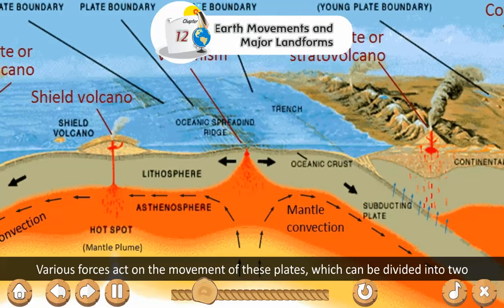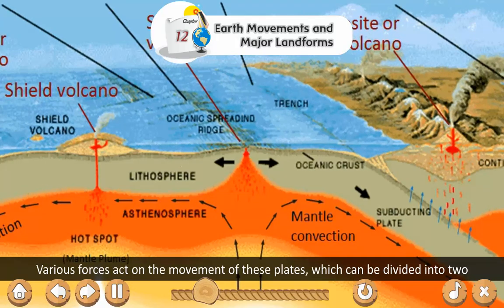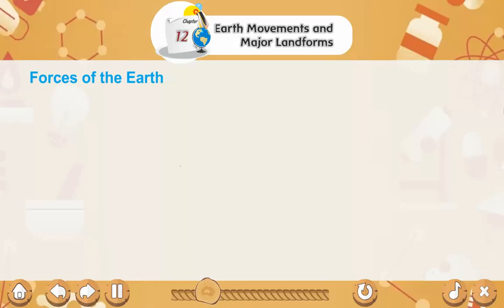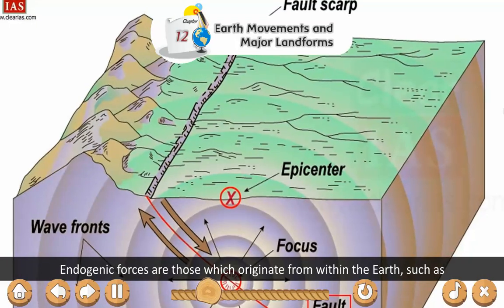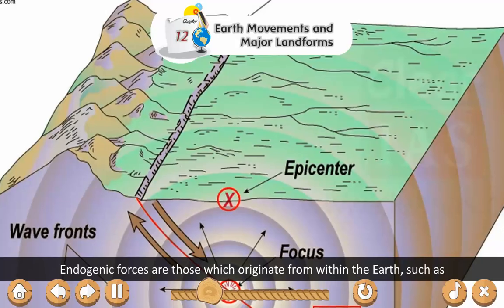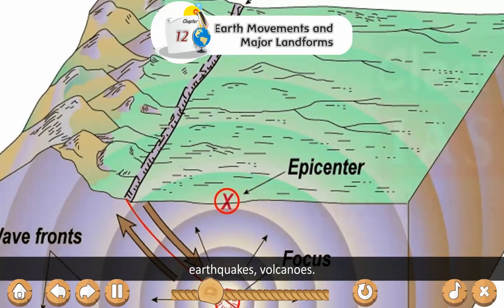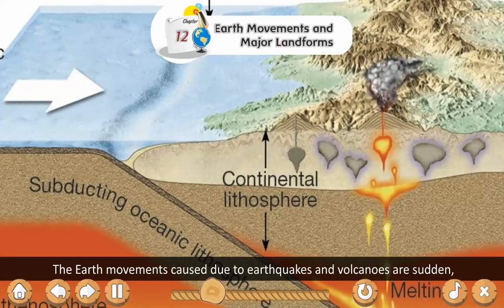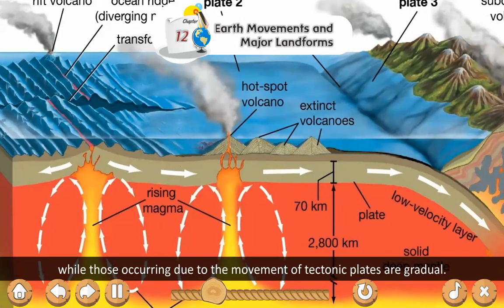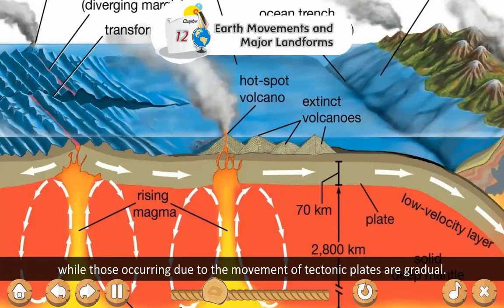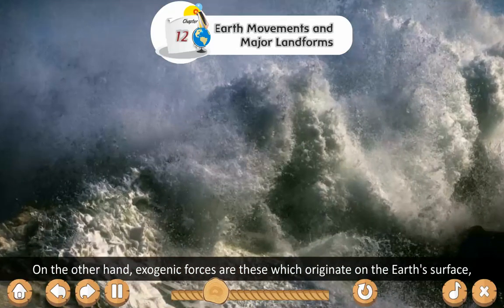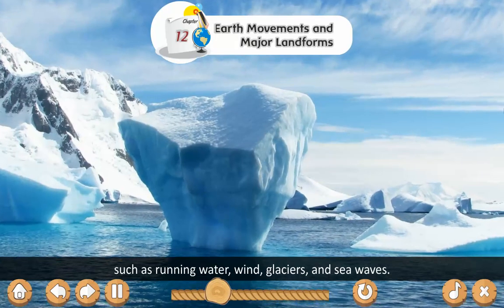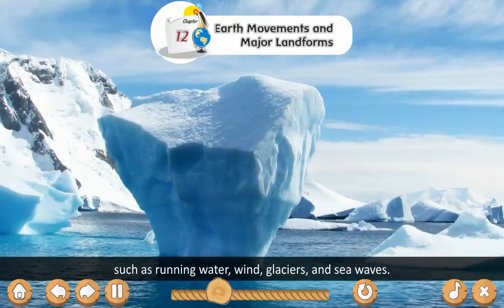Various forces act on the movement of these plates, which can be divided into two types: endogenic forces and exogenic forces. Forces of the Earth. Endogenic forces are those which originate from within the Earth, such as earthquakes and volcanoes. The Earth movements caused by earthquakes and volcanoes are sudden, while those occurring due to the movement of tectonic plates are gradual. On the other hand, exogenic forces are those which originate on the Earth's surface, such as rainwater, wind, glaciers and sea waves.